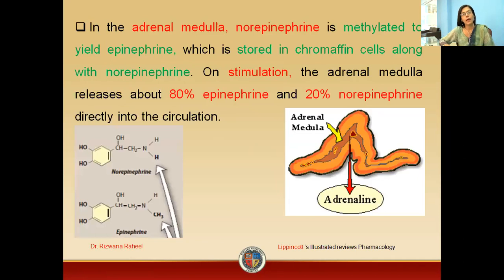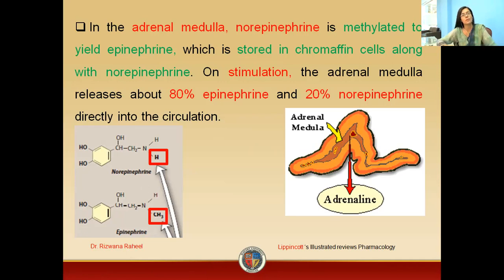We have another organ in our body, that is the adrenal medulla. This adrenal medulla is the main location for the production of norepinephrine and epinephrine. Norepinephrine contains a hydrogen group, while epinephrine contains a methyl group. So what happens in the adrenal medulla? Norepinephrine is methylated to form epinephrine. We also have chromaffin cells in the adrenal medulla, which have the ability to store epinephrine and norepinephrine.